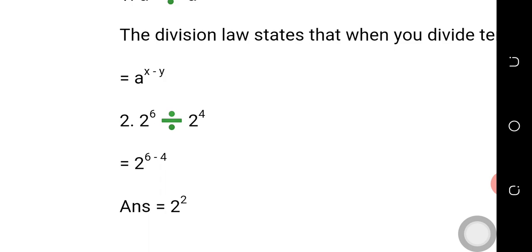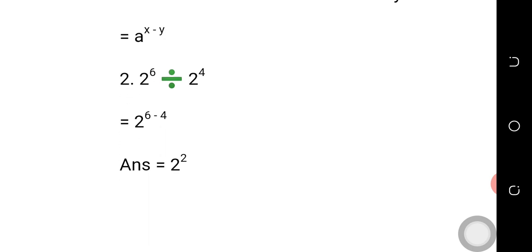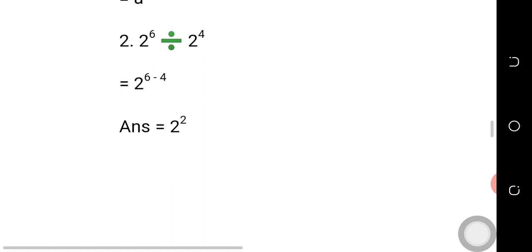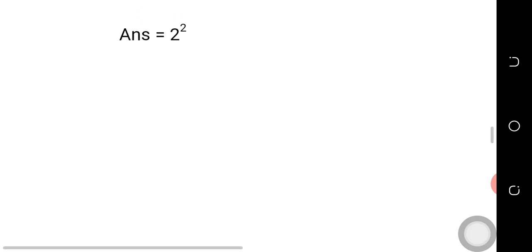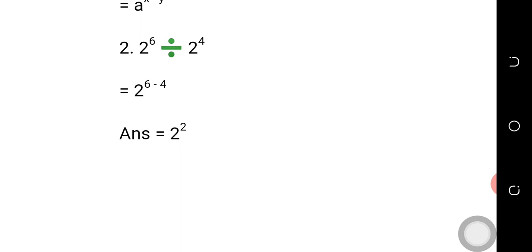So let me cite a real question that involves real numbers. 2 raised to power 6 divided by 2 raised to power 4. Since the 2s are in the same base, we just pick only one 2, raised to power 6. Division will turn to minus. 2 raised to power 6 minus 4 is going to give us 2 raised to power 2.